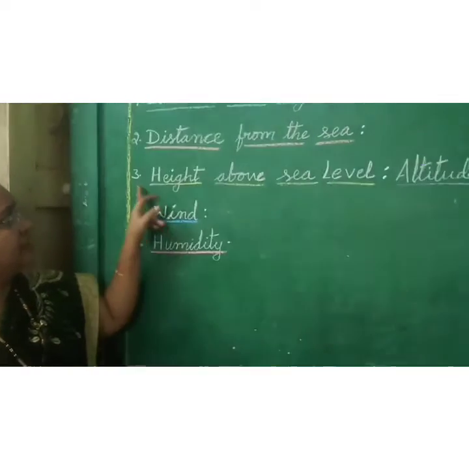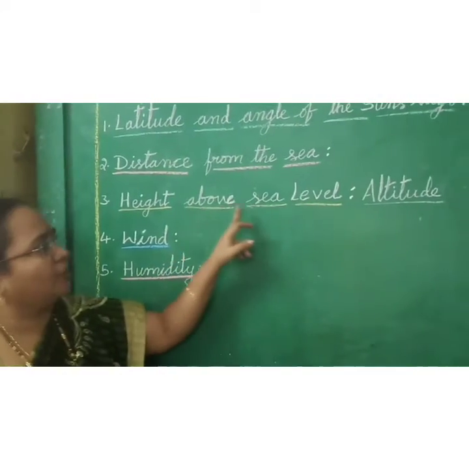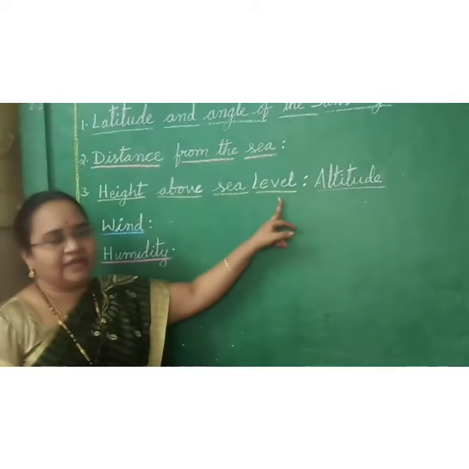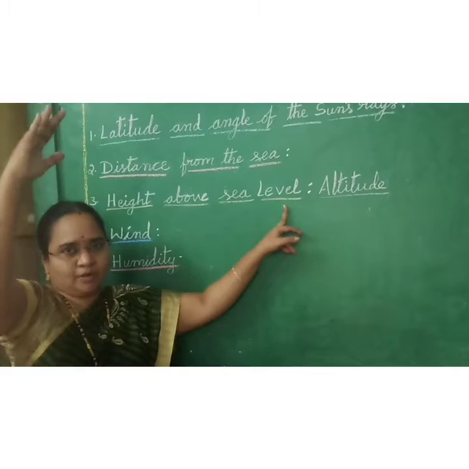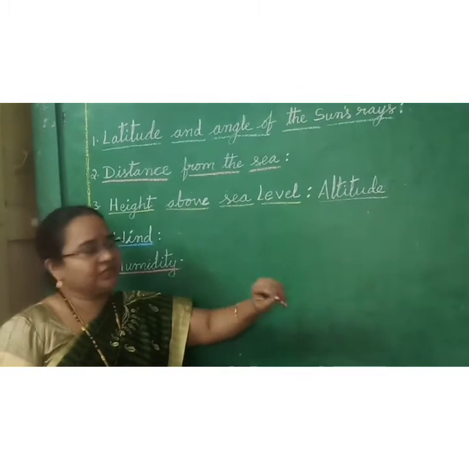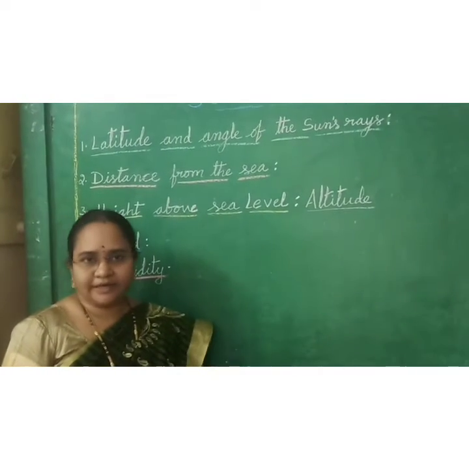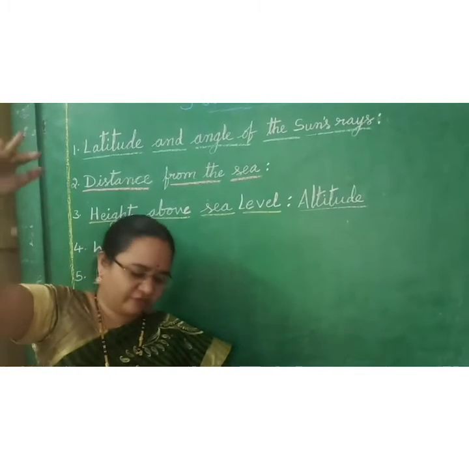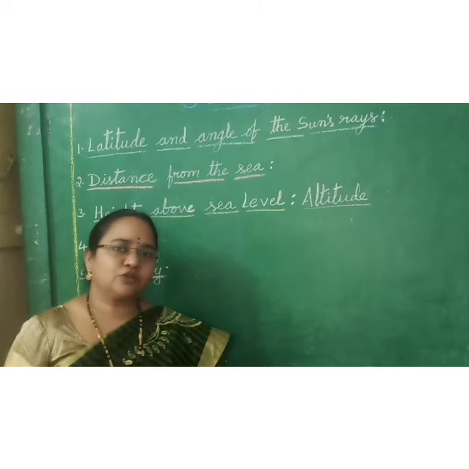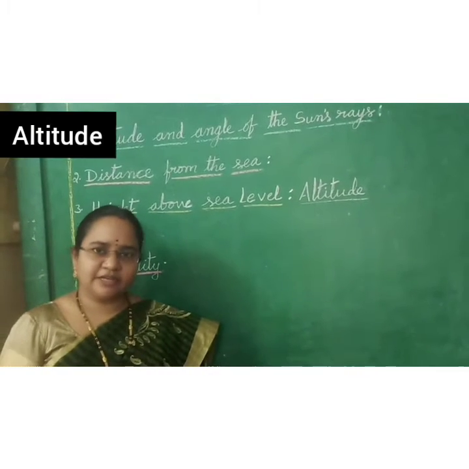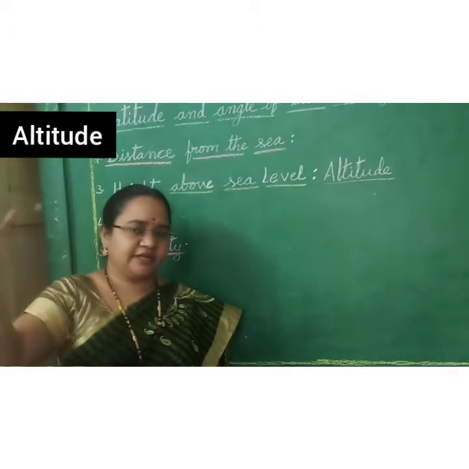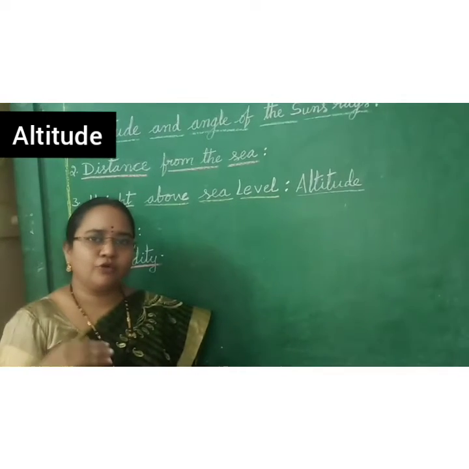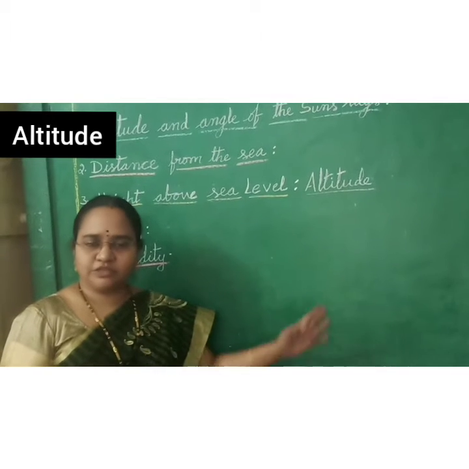Now you see the next one. Height above sea level. The next point is height above sea level. It means the hill stations, the mountain peak areas. Okay, children. It is also called altitude. Altitude means how much height we are going from the land surface. It means in your place here, Paural Gatti is a little bit higher than Puttangandi. Like that. If you go to the Himalaya mountain ranges, you see the picture here.